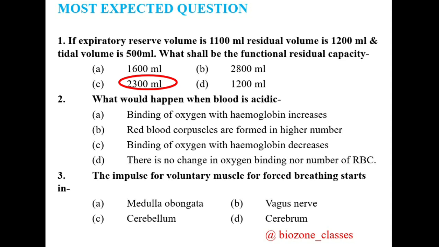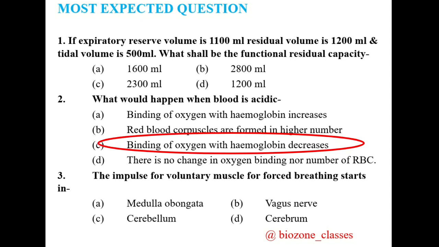Second question, what would happen when blood is acidic? 4 options are provided. A, binding of oxygen with hemoglobin increases. B, red blood corpuscles are formed in higher number. C, binding of oxygen with hemoglobin decreases. And D, there is no change in oxygen binding nor number of RBC. Correct answer for this question is C, binding of oxygen with hemoglobin decreases.